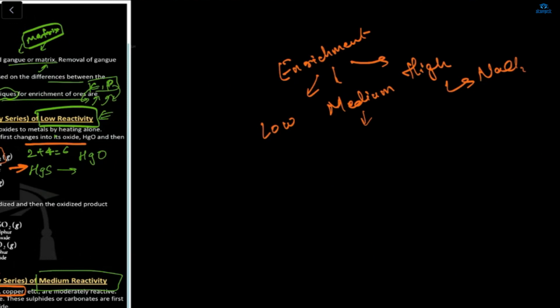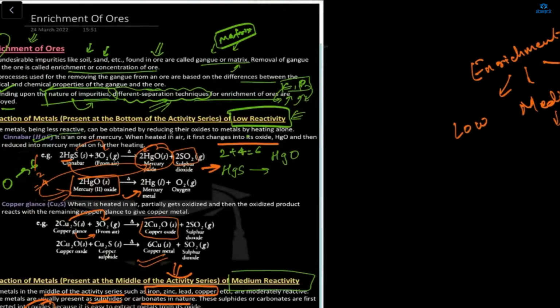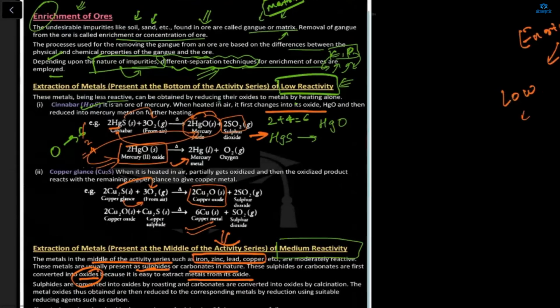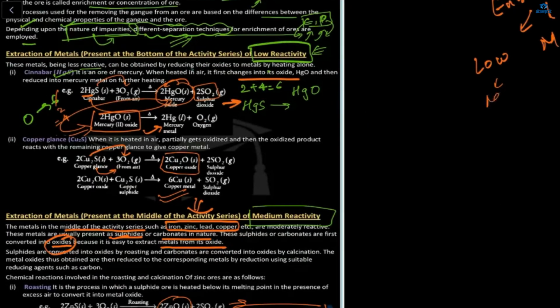What are the medium metals? Zinc, iron, tin, and lead. And the low ones are mercury, copper, silver, and gold. In the low ones, we talked first about mercury.